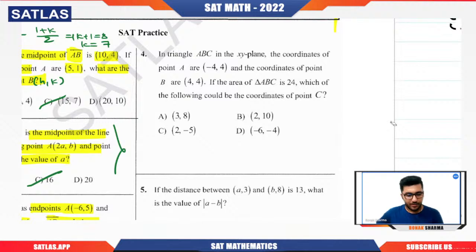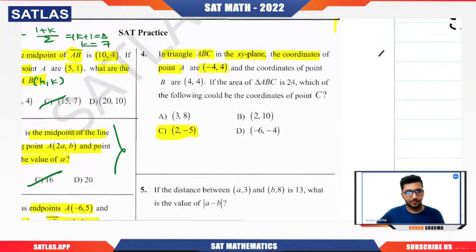Will anybody tell me what the option is? Okay, option C, you are telling me, 2 comma minus 5. Okay, we'll check that out. It is saying that in triangle ABC, in the XY plane, the coordinates of the point A are... So we have a triangle ABC.